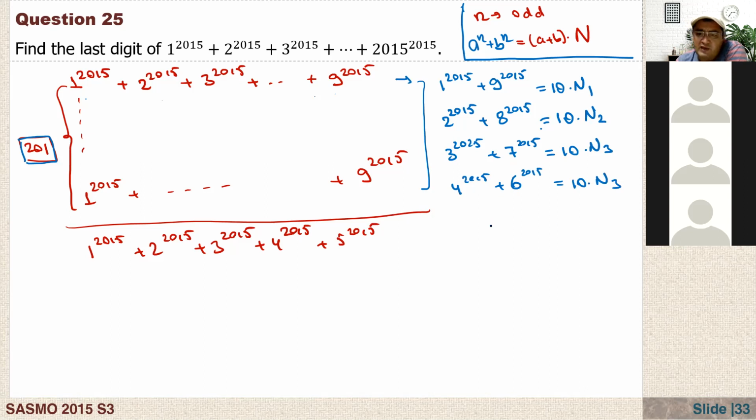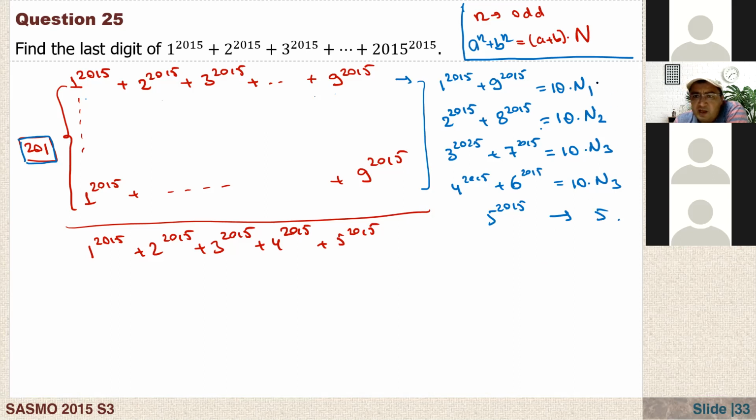Actually, 5 doesn't have any pair. But we know 5 to the power of 2015 has last digit 5, while the other terms all end in 0. So if you add them together, the last digit will be 5. How many 5s do we have here? 201.